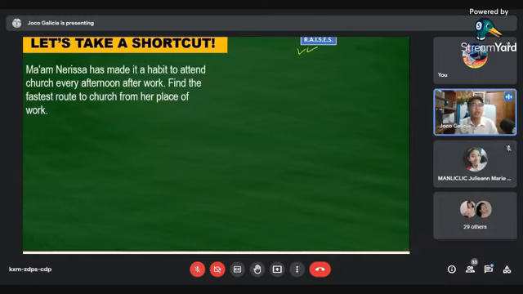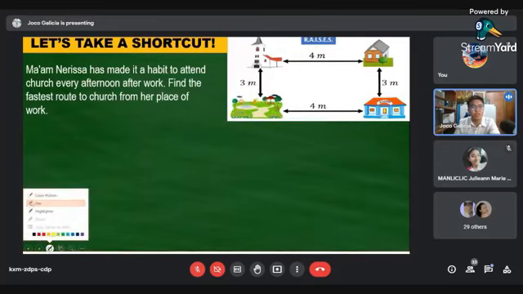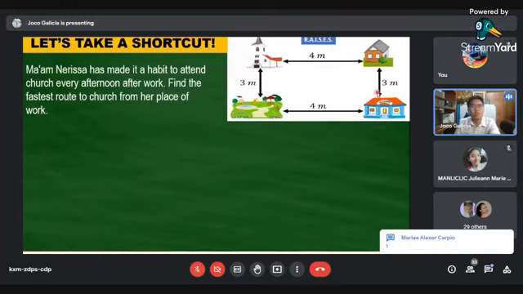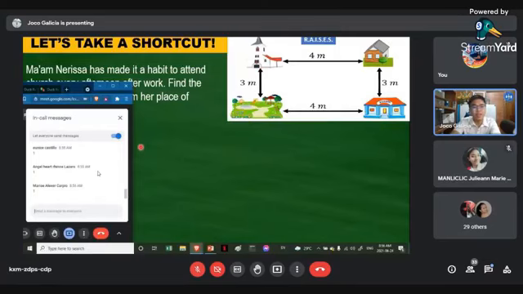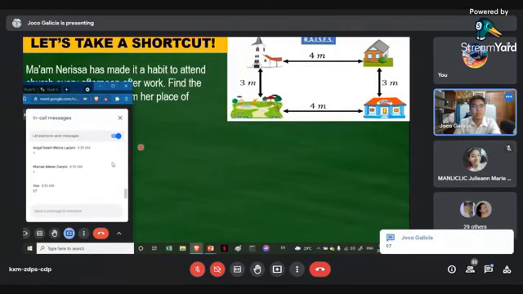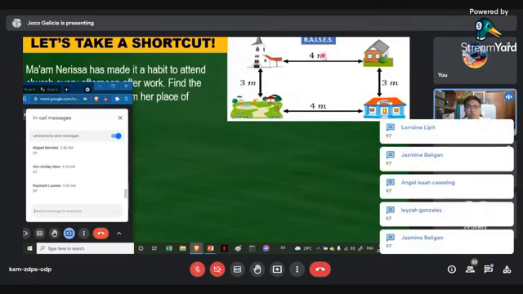Ma'am Nerissa is a type of person who goes to church every day to give thanks. Now, given this illustration, this is the school of Ma'am Nerissa and this is the church. Should Ma'am Nerissa go to the park first, then go to church? Or should Ma'am Nerissa go home first, then go to church? Where should Ma'am Nerissa go?